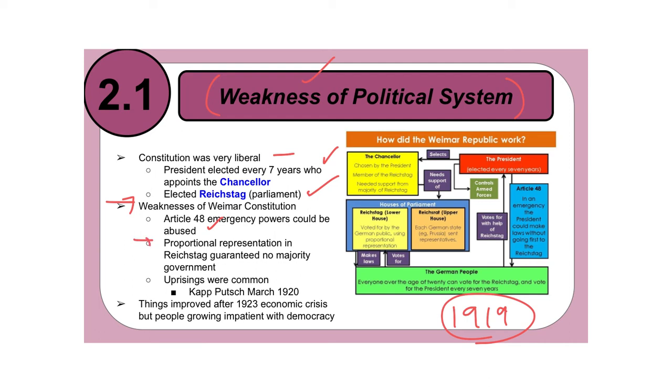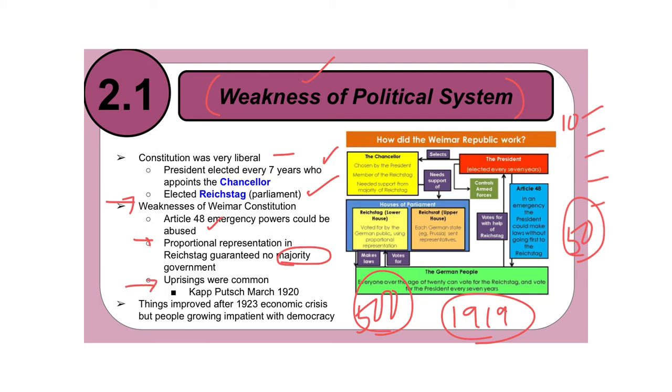They also had proportional representation in the Reichstag, guaranteeing no majority government. What this means is, let's say there were 500 seats in Parliament. They will look at however many political parties there were, and in the previous slide I think there were 5, so they will look at the percentages. So if party 1 got 10% of the votes, they would get 10% of the seats. So if you look at all 5 political parties, no one political party is ever going to get 50% of the vote. So it guarantees there's never going to be a majority government, which means you're always going to have governments forced to work with each other.